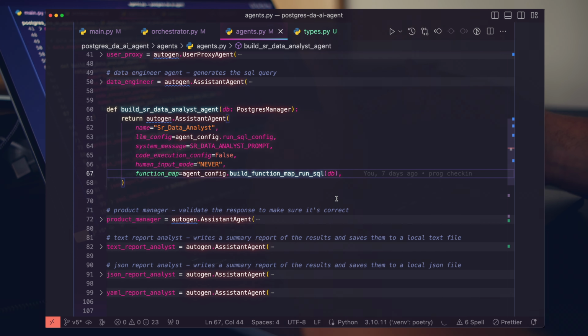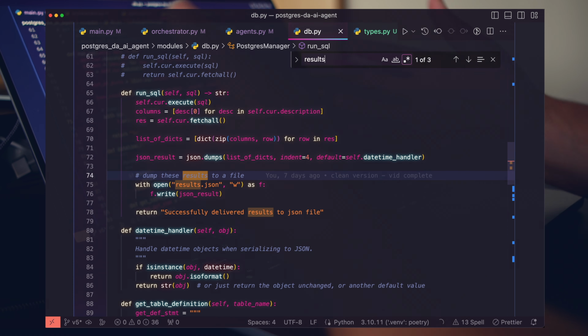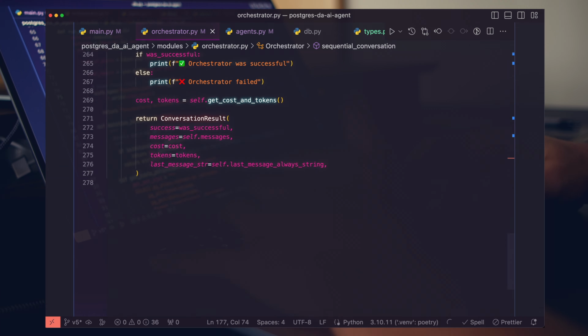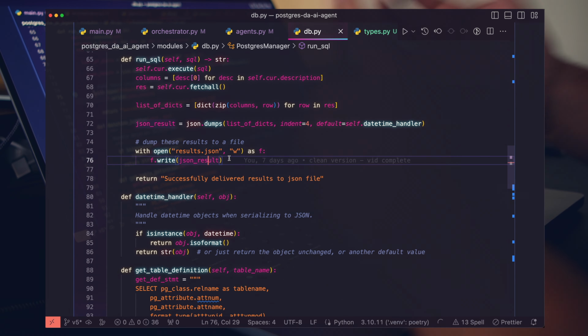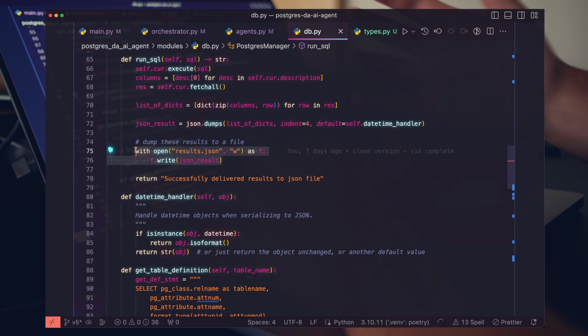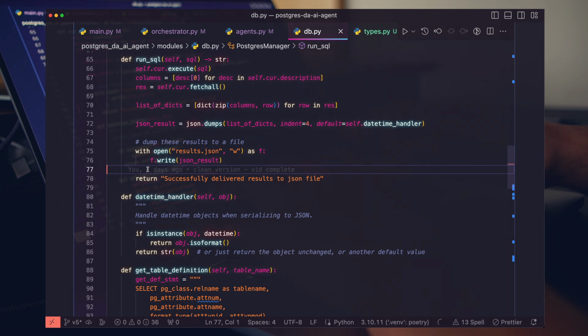And on top of that, we're going to want our agents to be able to share information. We have the database file here where we're generating this results.json file. Maybe we want another agent to come in afterward and operate on this data. Maybe we want to do some parsing, some random sampling, etc. There are many reasons and use cases you can think of that would really benefit from having a shared store for our agents to refer to.